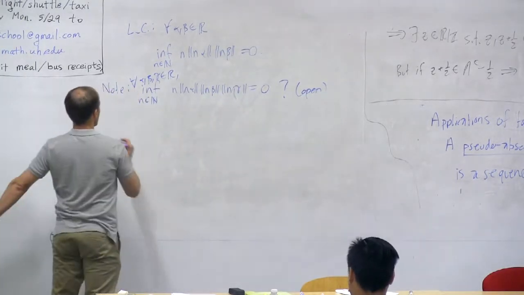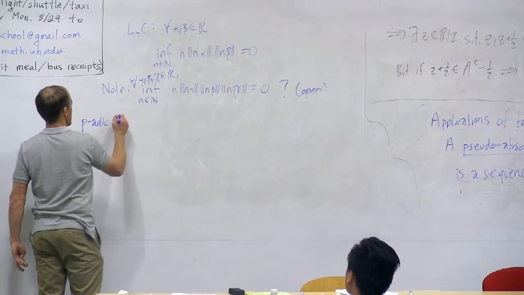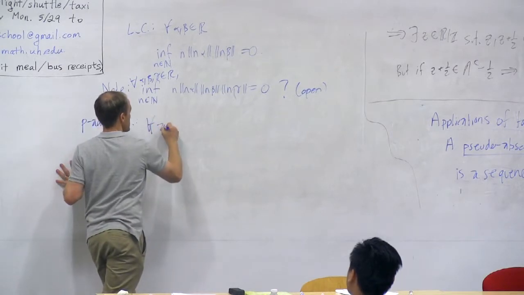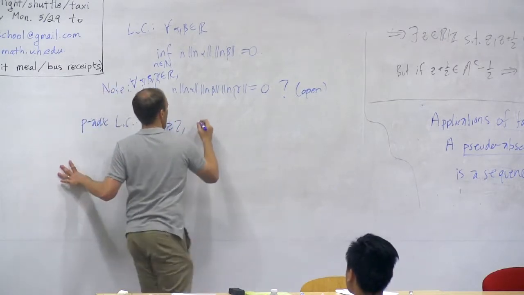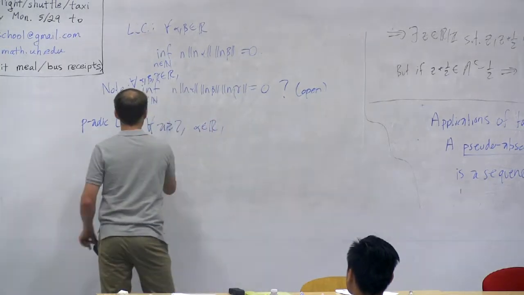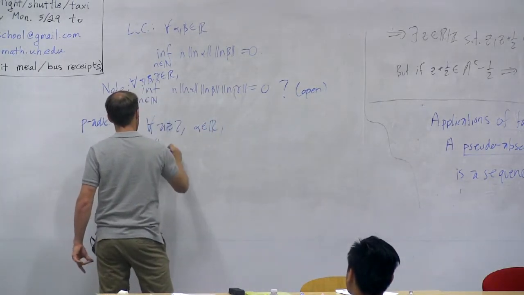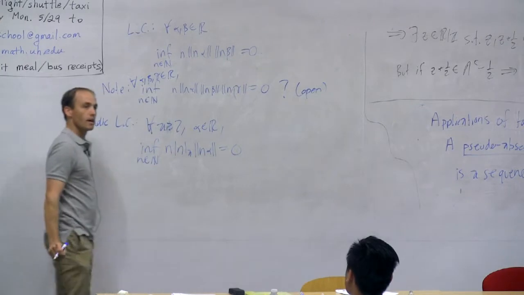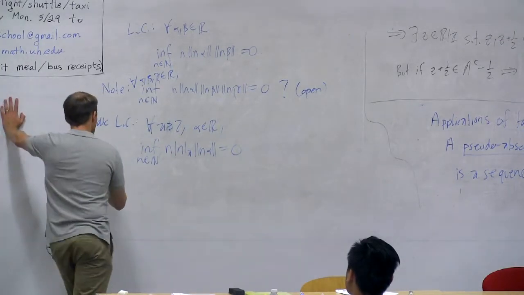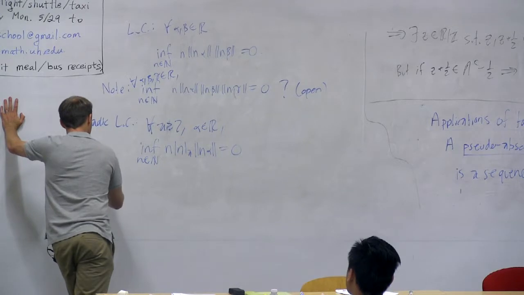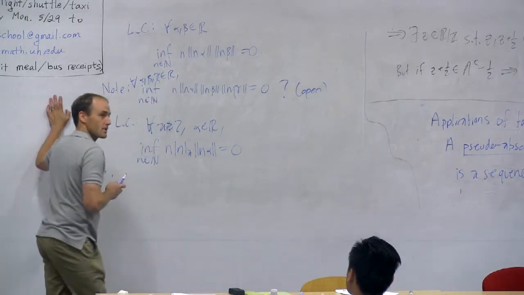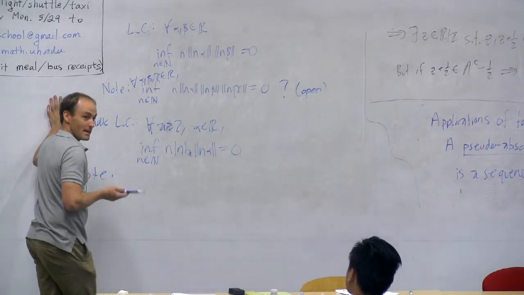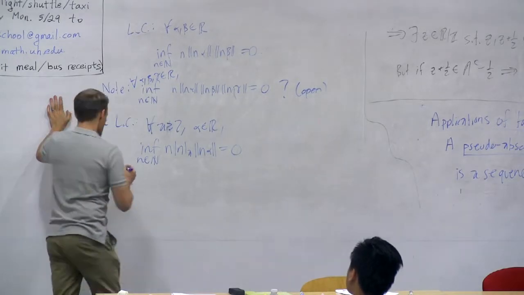Now, in the case of the two-adic Littlewood conjecture, remember I told you the p-adic Littlewood conjecture before? It's a special case of the mixed Littlewood conjecture. So the p-adic Littlewood conjecture says that for every integer a bigger than or equal to 2, and for every real number alpha, the infimum over natural numbers n of n times the a-adic absolute value of n times double bar n alpha is equal to 0. Now, this was one of the reasons why I put that exercise on the final exam. It actually does turn out to be doable if you add in another p-adic absolute value.